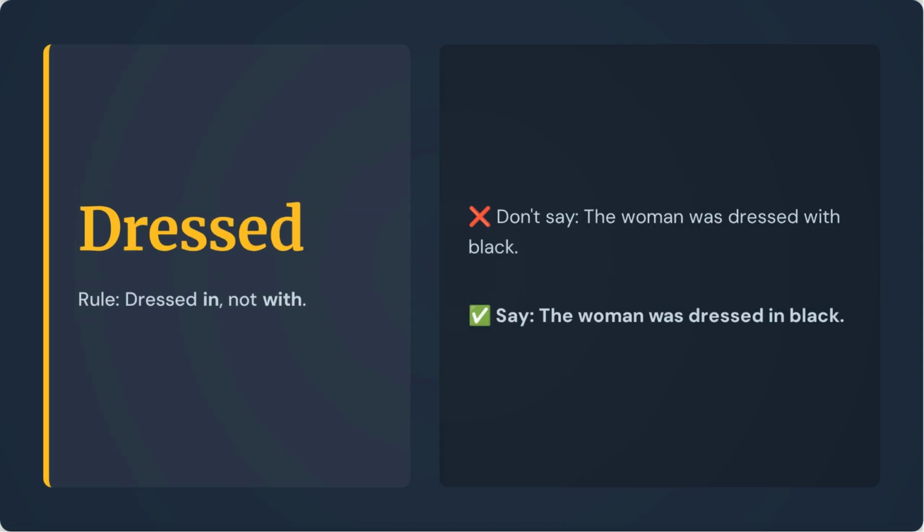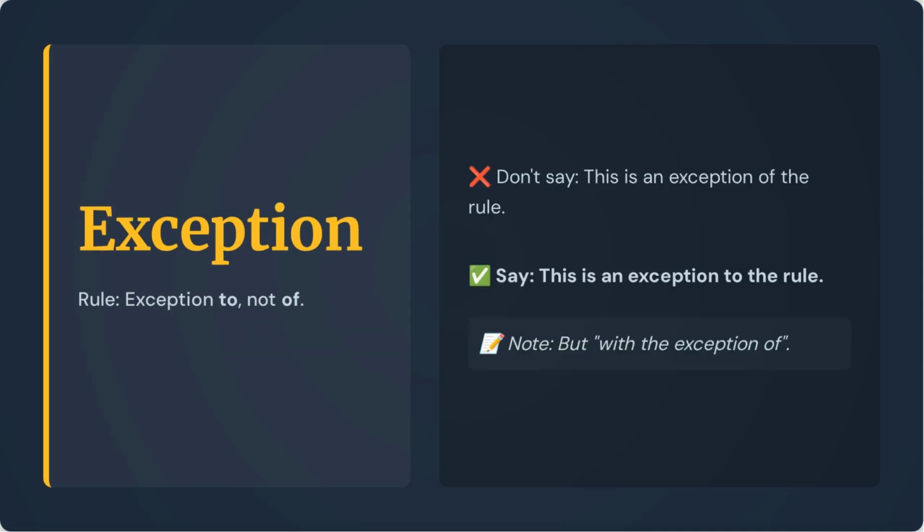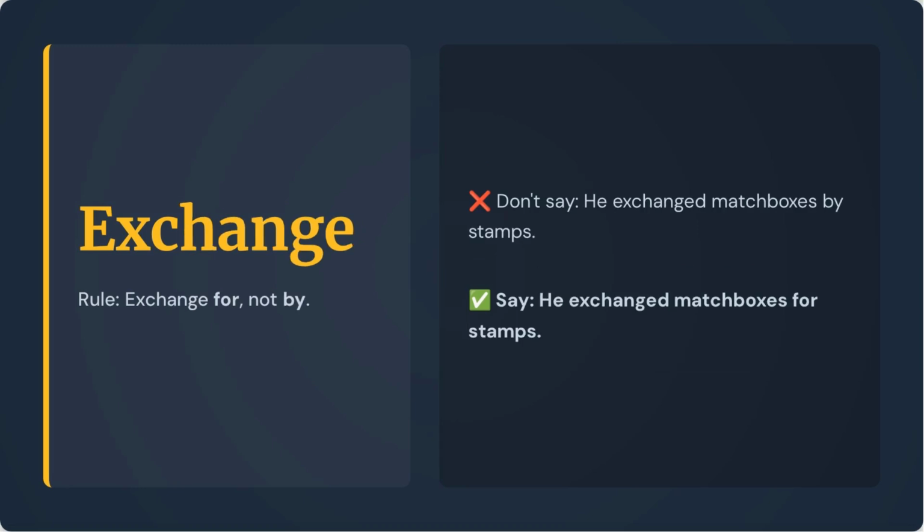When describing someone being dressed, use the preposition in, not with. For example, the woman was dressed in black. For exception, use the preposition to, not of. Say, this is an exception to the rule. Note that the phrase with the exception of is correct. The verb exchange takes the preposition for, not by. Say, he exchanged matchboxes for stamps.